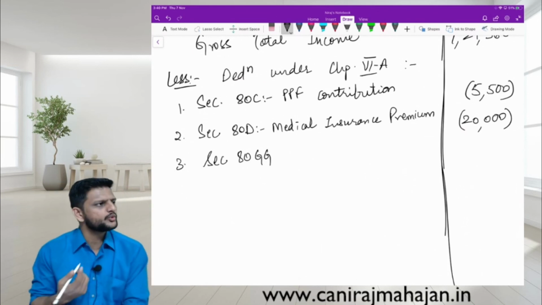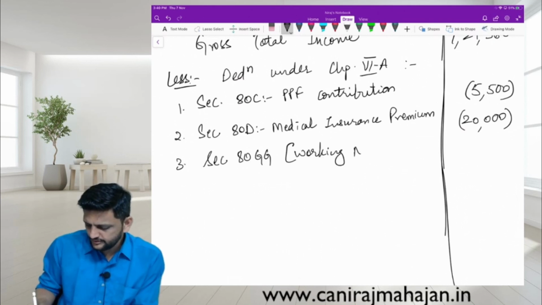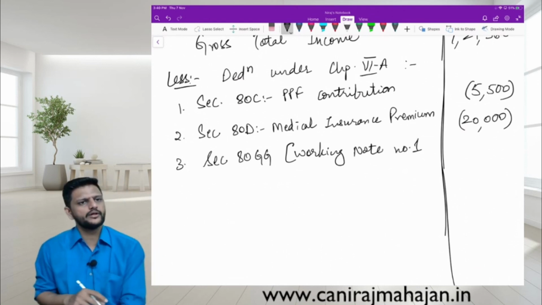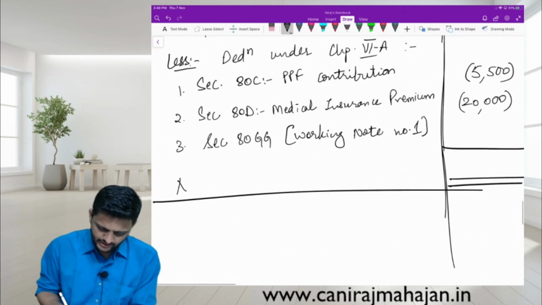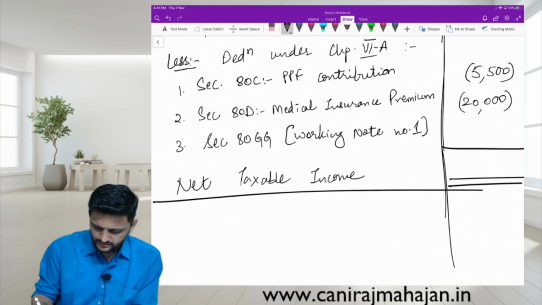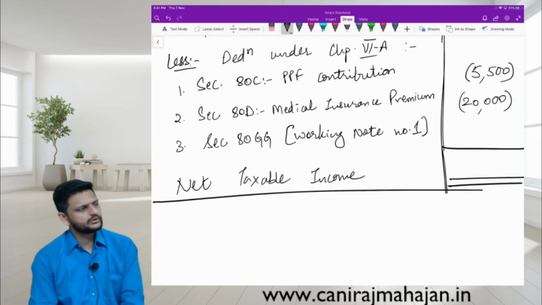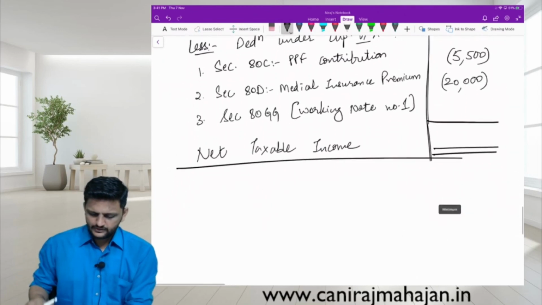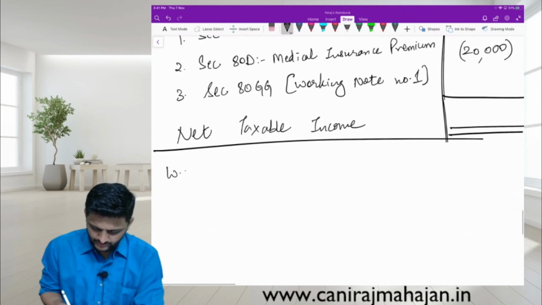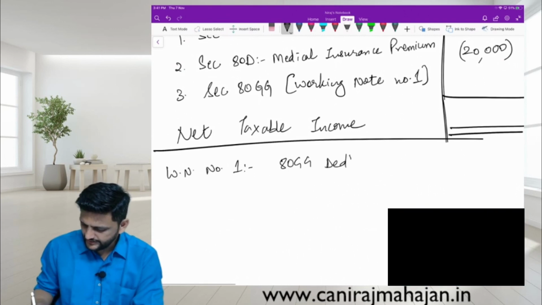For that now you can do two things. You can here just write down working note number 1. So we'll leave some space for that, and then we arrive at net taxable income. Okay till here everyone? Then working note number 1 is your 80GG deduction calculation.